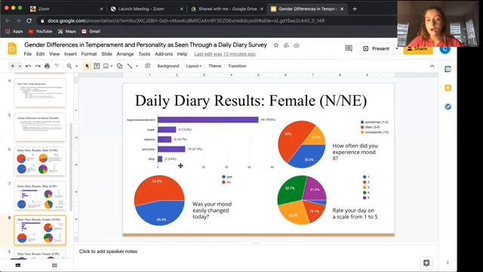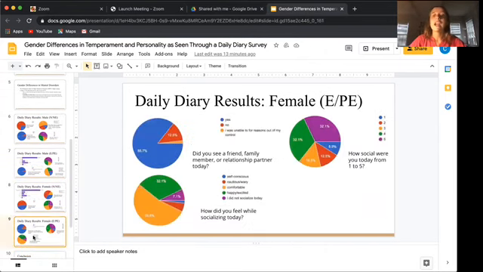And then, how often did you experience the mood that they had listed above? 50% of them said often, 14% said consistently, and then 35% said that they felt it sometimes. It wasn't really there all the time. And when asked to rate their day on a scale from 1 to 5, a lot of people gave 4s and 5s. However, there were also many 3s and 2s and only a slim number of 1s.